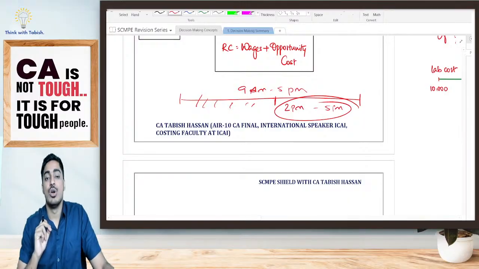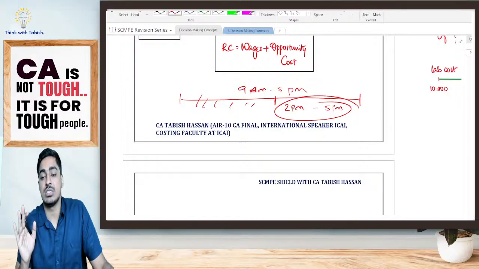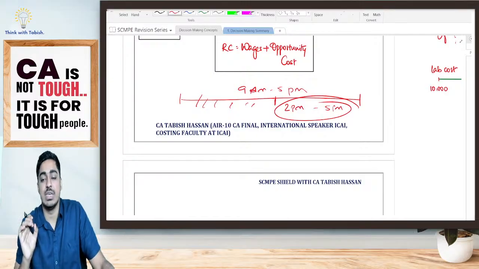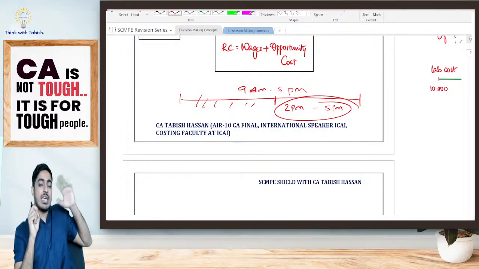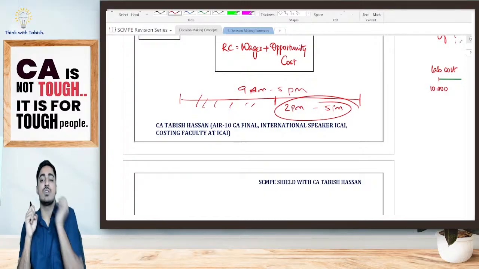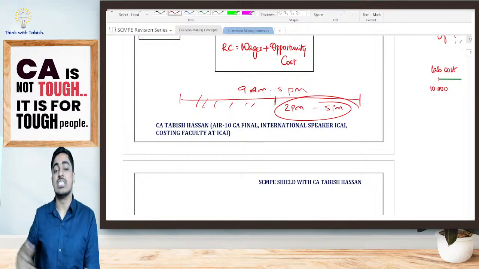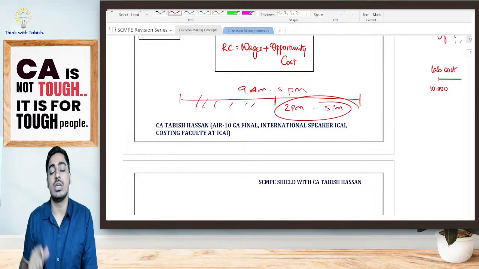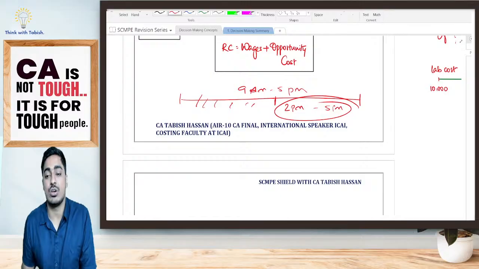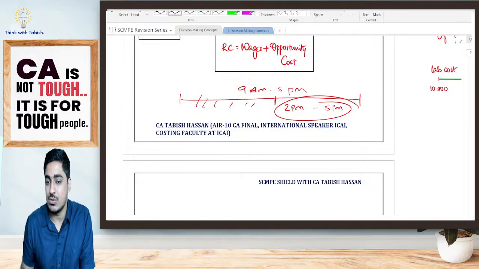Now, what is going to be my relevant cost in this particular case, students? My relevant cost is going to be nil. Now look at this. Previously also I had my employee, and previously also I was paying him 10,000 rupees. Now also I am paying him 10,000 rupees only. Am I incurring anything extra just because I am getting this employee? No, I am not incurring anything extra. So my relevant cost is going to be 0. Is it clear, everyone? Any doubts?